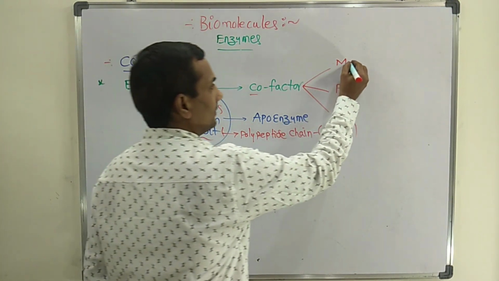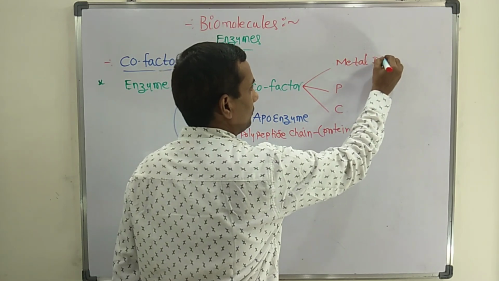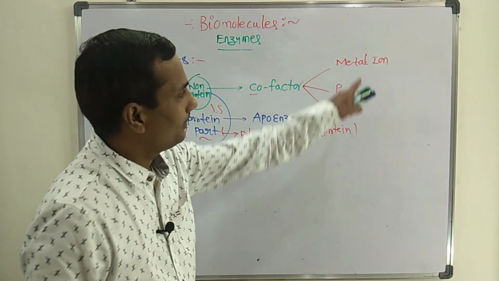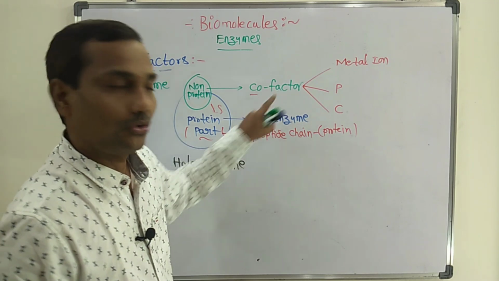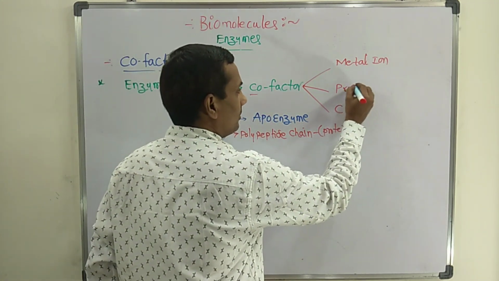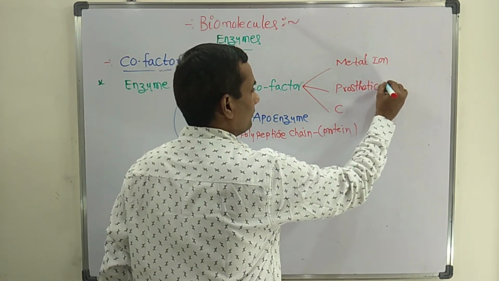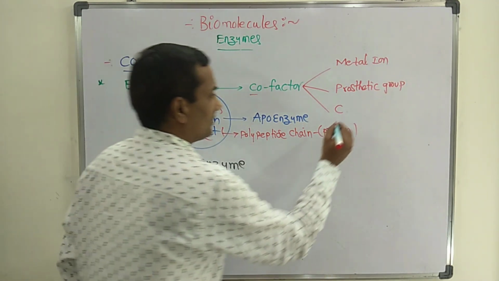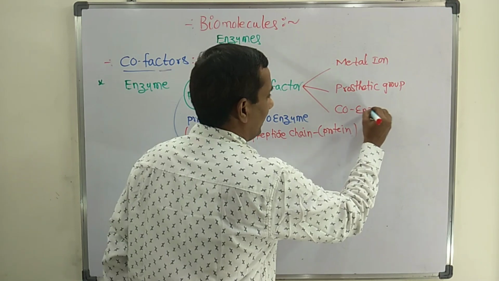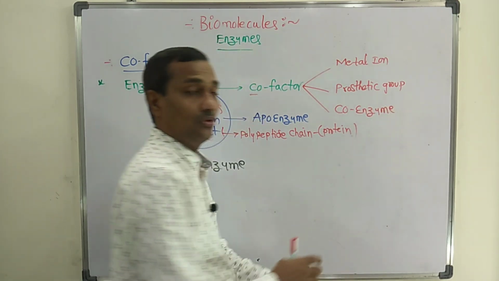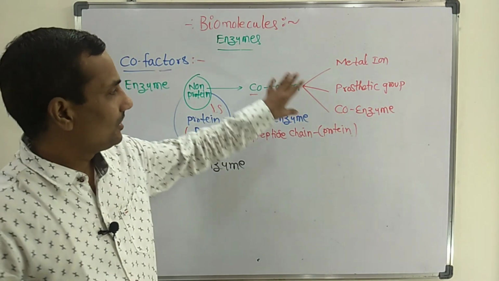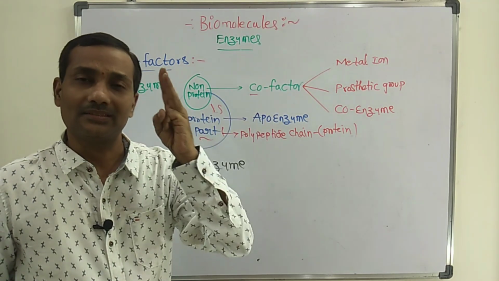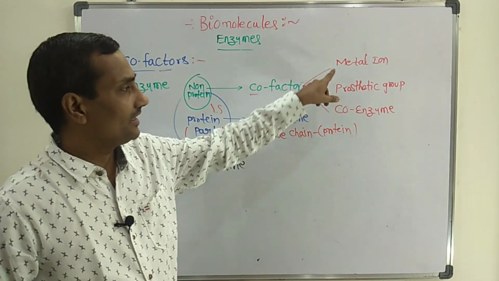M for metal ion cofactor. Metal ion is a type of cofactor. Second, prosthetic group cofactor. Next, coenzyme cofactor. Like this, cofactors are broadly divided into three different types.